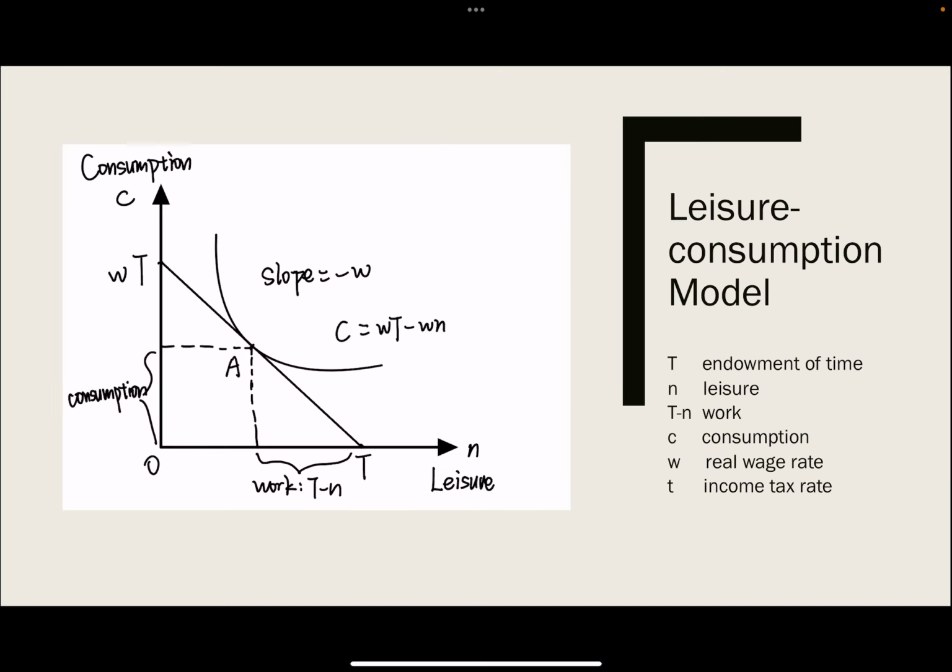And today we will use the leisure consumption model to analyze the effects of UBI. Firstly, what is the leisure consumption model? The leisure consumption model illustrates the balance individuals find between work, leisure, and consumption, and people choose how much to work based on their wages, leisure preferences, and consumption needs.